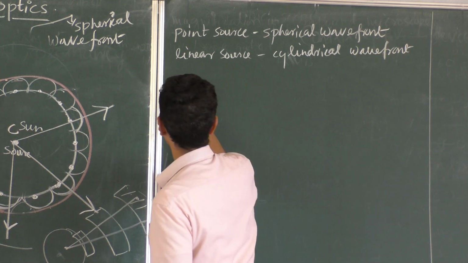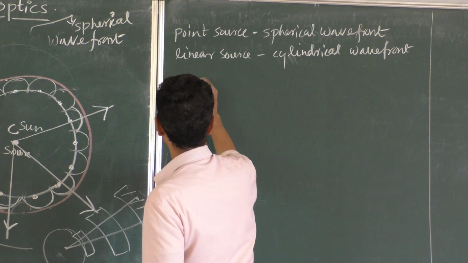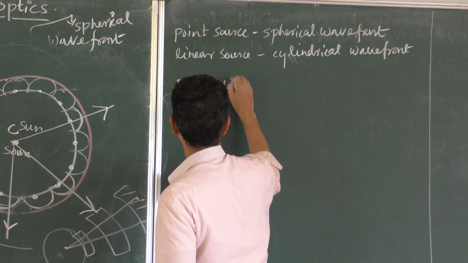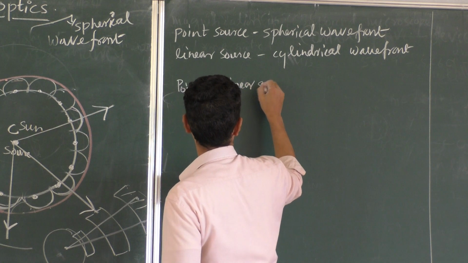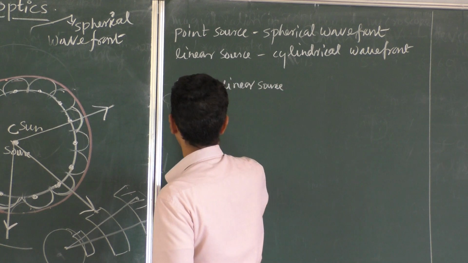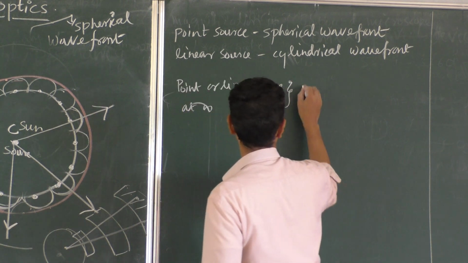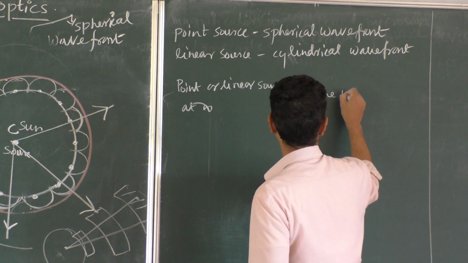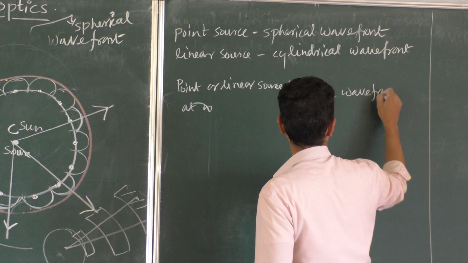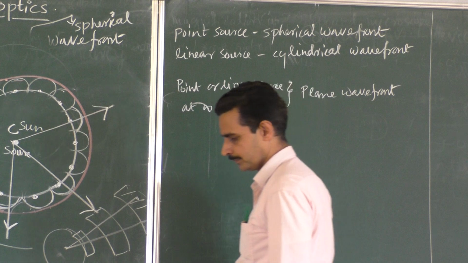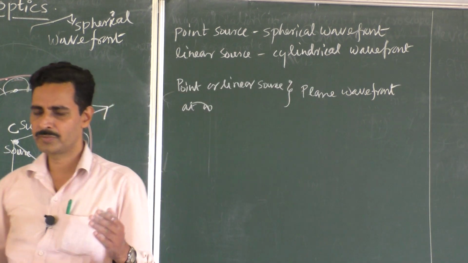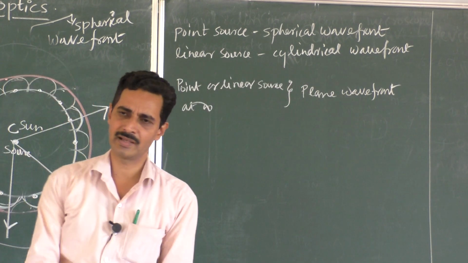Whether it is a point source or a linear source, at infinity, at a very large distance, it is a plane wavefront. So that you must know. It's almost plane, whether it's a cylinder or a sphere.